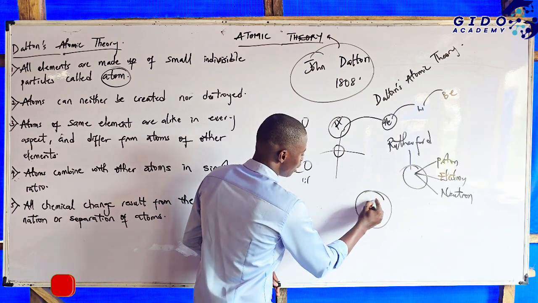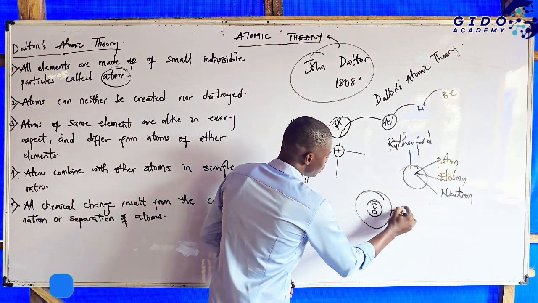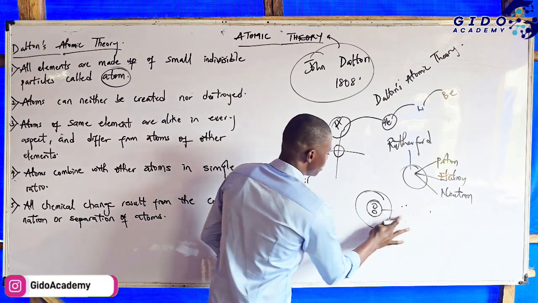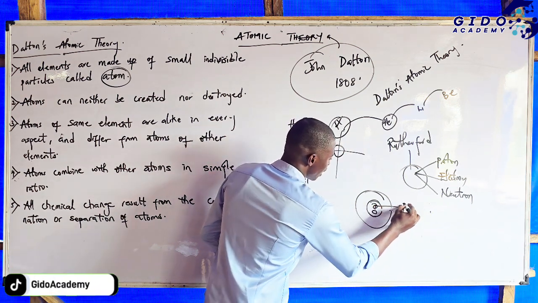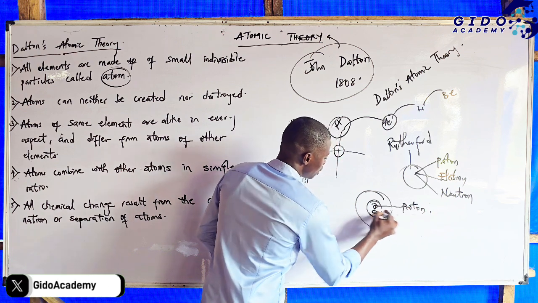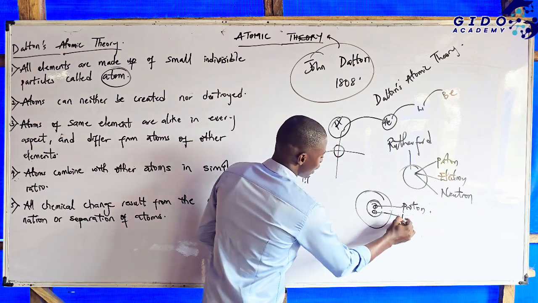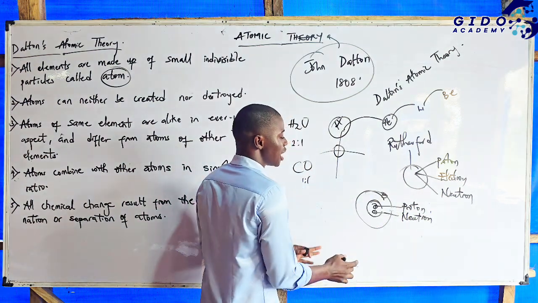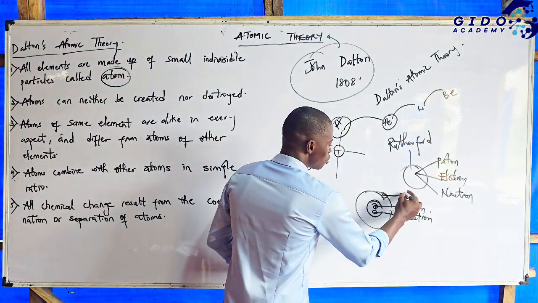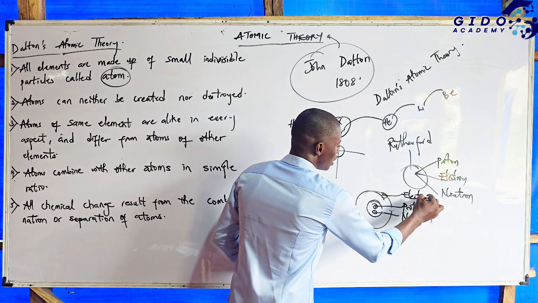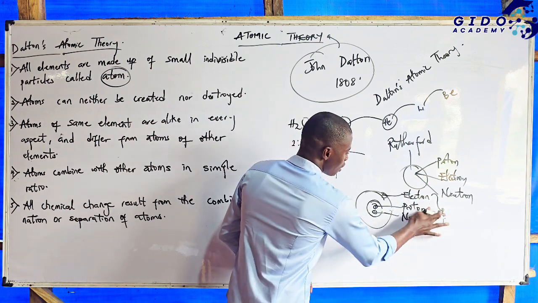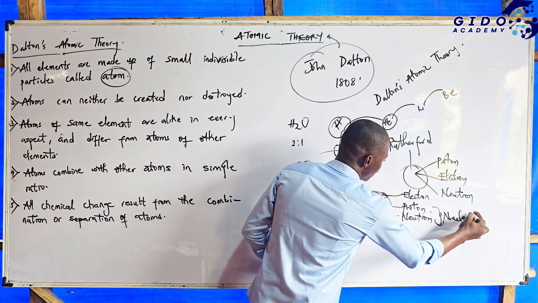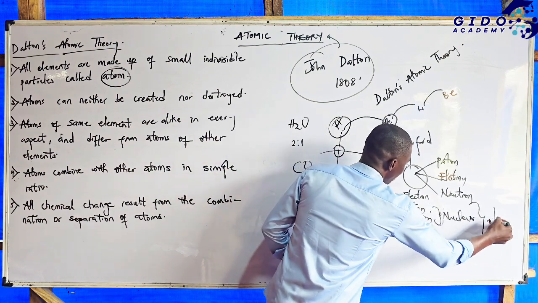Like what I will always say, I will draw a structure like this. Let me make it clearer. Then we call this the nucleus of an atom. Let me first label the major things. The one that is positively charged is called the proton. We have one that is neutral here, which is called the what? The neutron. And the electron, which is negatively charged, revolves around the nucleus. So this is called the what? The electron. And these two are found in the nucleus of the atom, and all of them are found in the what? In the atom.